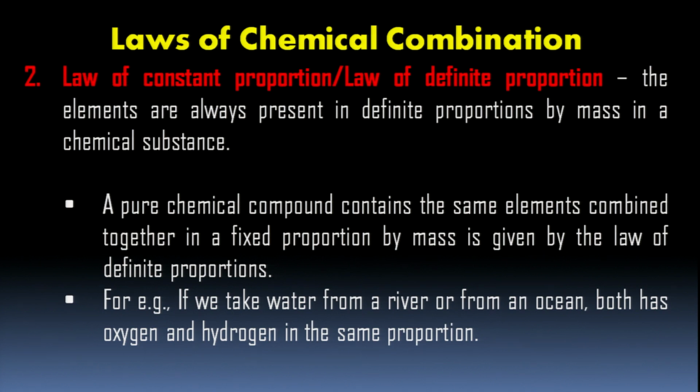Here it says they are present in definite proportion by mass. Children, when these laws were proposed, there was no concept of atomic mass or atomic weight. They used to find the weights of elements or compounds by just comparing them.